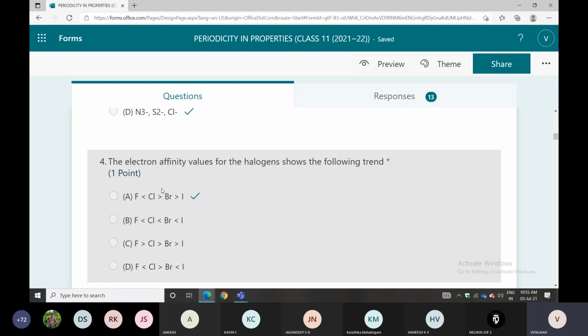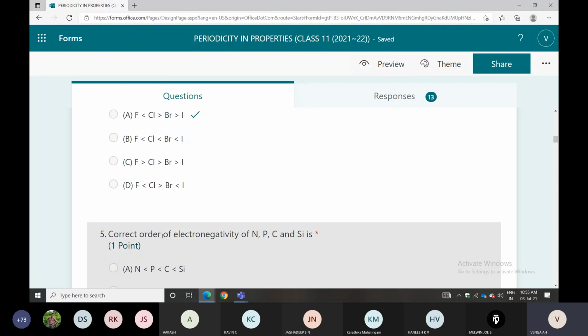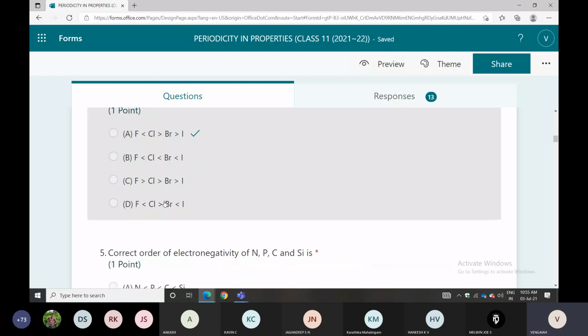Next one is the electron affinity values for the halogens show the following trend. Electron affinity is nothing but energy released when an electron is added. Chlorine has higher electron affinity than fluorine, so option A is correct. Chlorine is the highest compared with all the elements in the 17th group, due to the small size of fluorine, as they given.